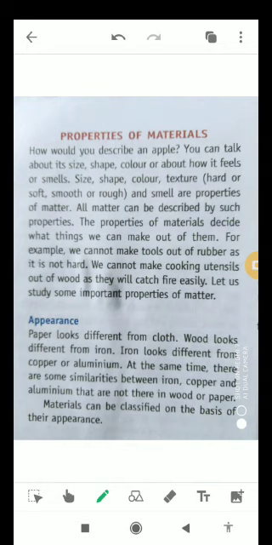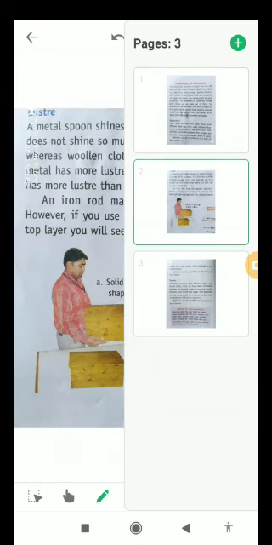First one is appearance, or how they look. Appearance means how different substances look. Paper looks different from cloth, as we all know. Wood looks different from iron. Iron looks different from copper or aluminium. At the same time, there are some similarities between iron, copper, and aluminium that are not there in wood or paper. Materials can be classified on the basis of their appearance.